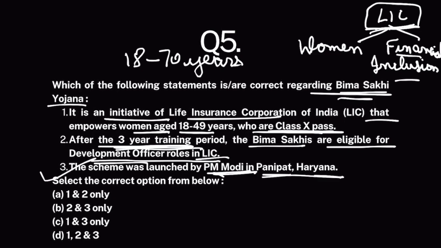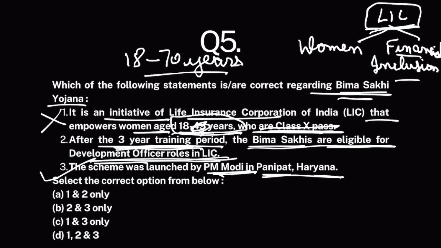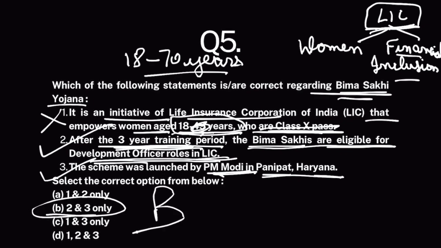So, this is correct. It is an initiative of LIC that empowers women aged 18 to 49, no, 18 to 70 years. They should be class 10th pass, but this age bracket was given wrong. So, this statement is false. After the 3-year training period, the Bima Sakhis are eligible for development officer roles in LIC. Absolutely correct. So, the correct answer is B.